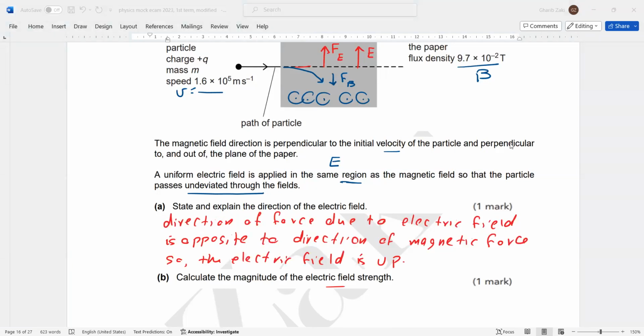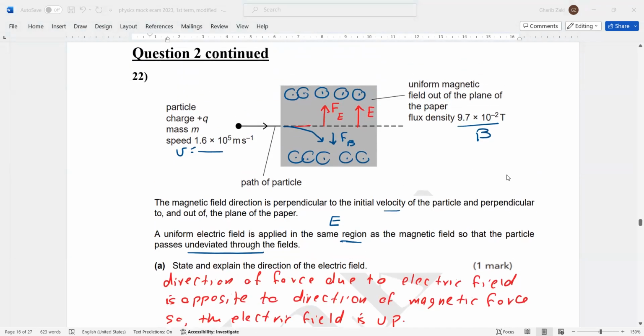The direction for magnetic force is always down? No, not always down. If we change the direction of the magnetic field, if it is into the page, the magnetic force will be up. No, this is not the rule. It depends on the charge of the particle and the direction of the magnetic field.